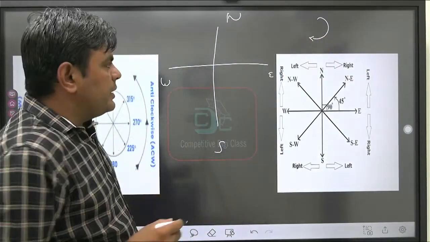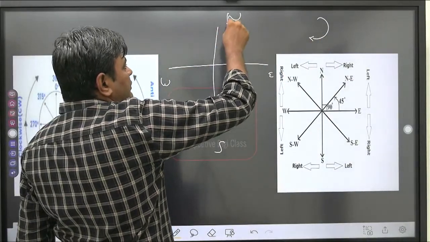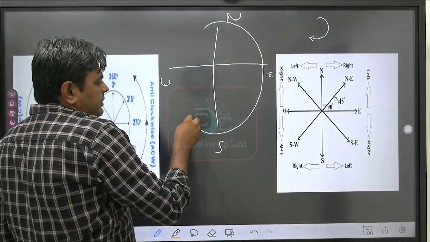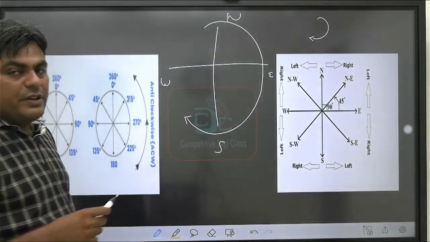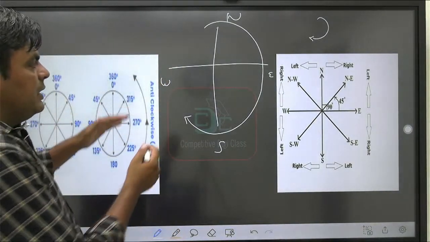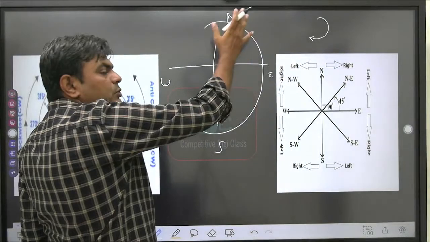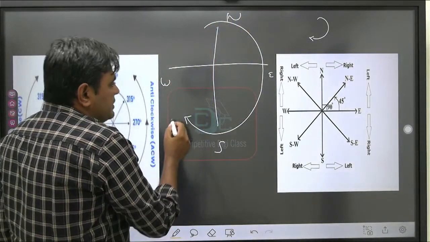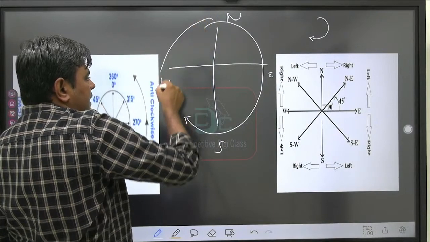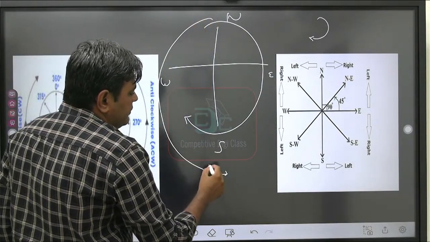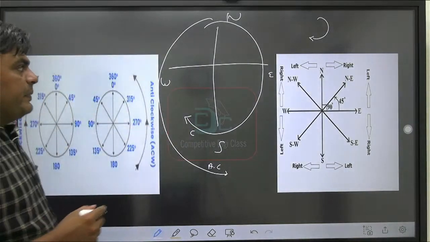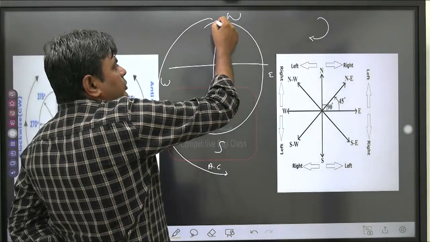So according to that, if we start from here and move in this direction, that is called a clockwise direction. This is clockwise movement, clockwise rotation. Similarly, if we move opposite to this clockwise direction, it is anti-clockwise. So if we start from this and move in this direction, that is the anti-clockwise direction. This is clockwise direction. And we know that the starting point is the north direction.